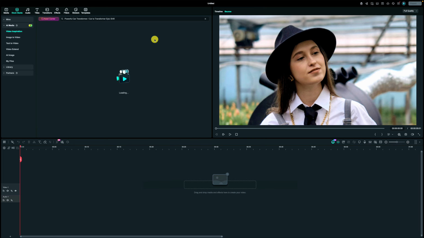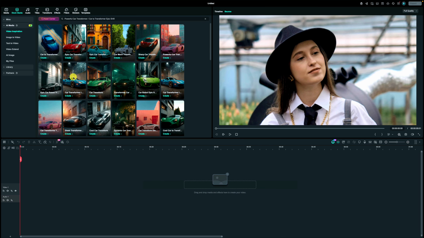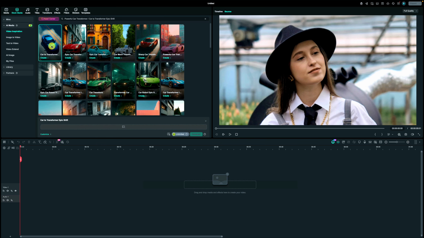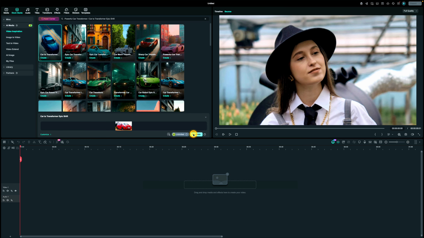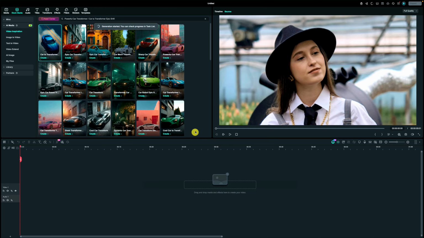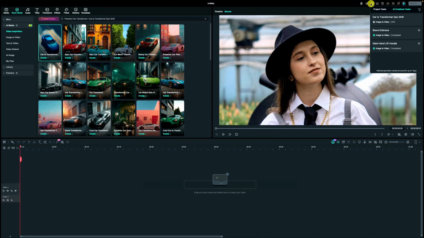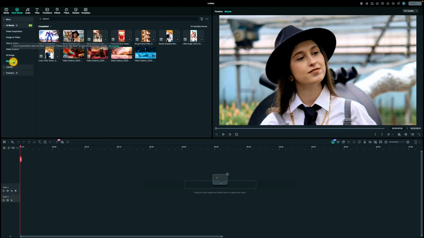Similarly, we will search for another one. Powerful car transformer. Here, your car rises as a mechanical giant, stepping into action. Now it's completed. See the result.